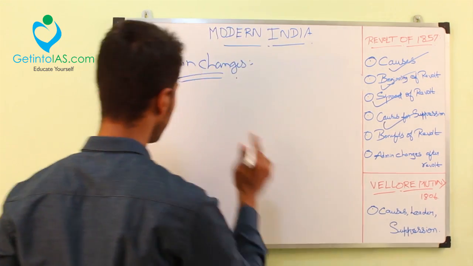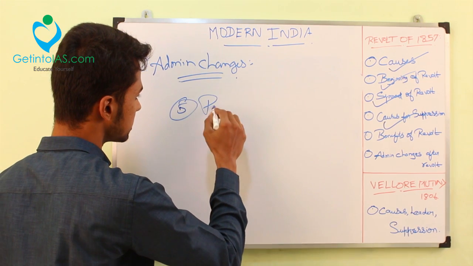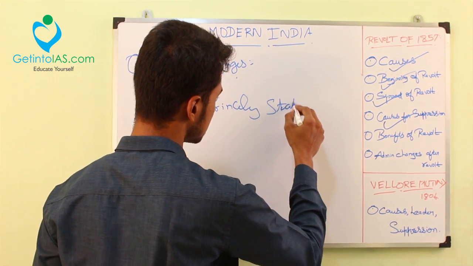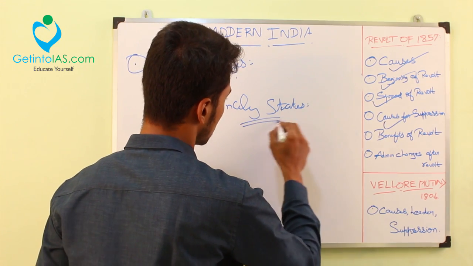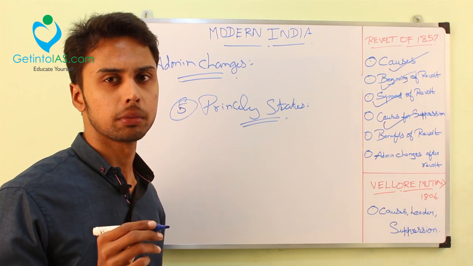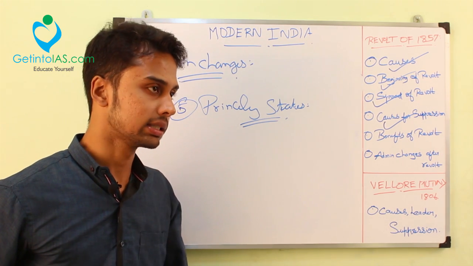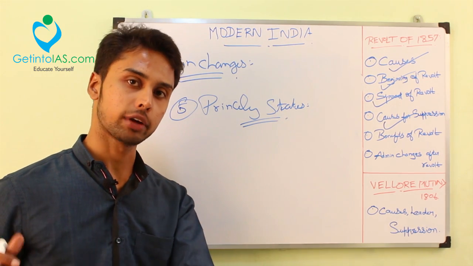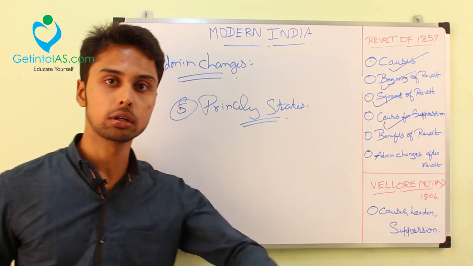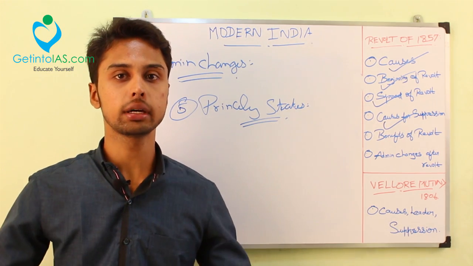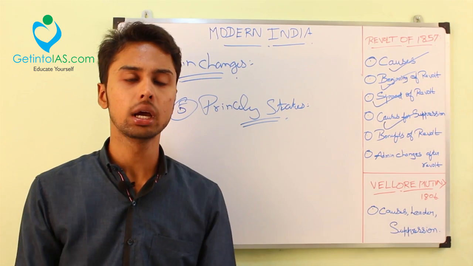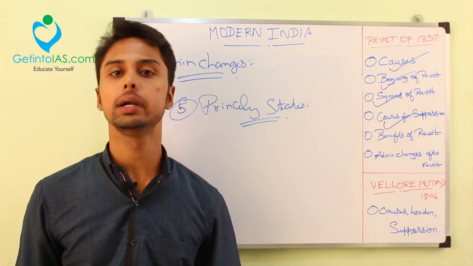Next, the main thing is about the princely states. When you are reading modern India, you will come across a point: the British will annex everywhere, they will frustrate and brutally attack the Indians. But the princely states like the Raja of Travancore and the Raja of Mysore were not affected in the movement. You may have a question: why were these princely states not disturbed or annexed by the British at that time?